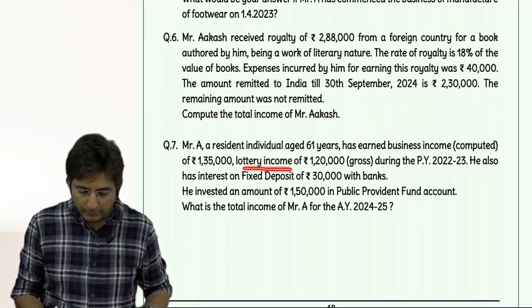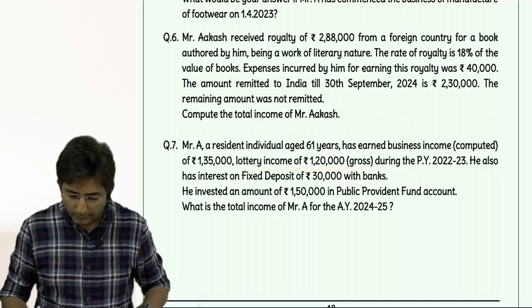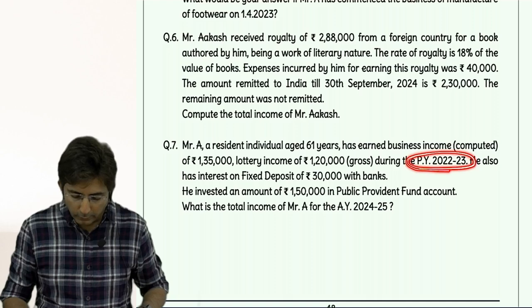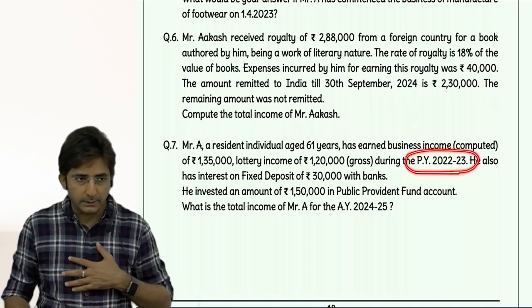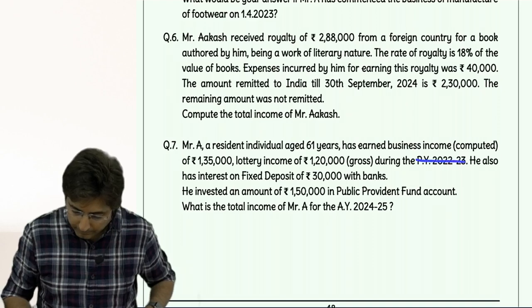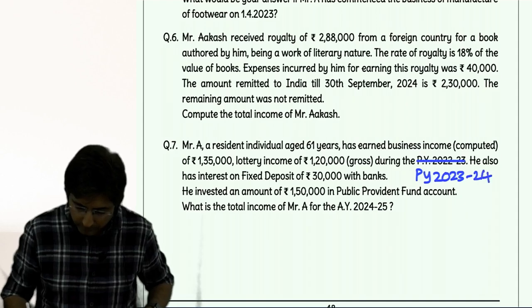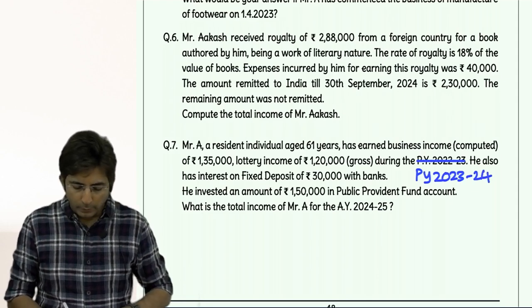And lottery income is winnings, 1,20,000. Wait, the previous year is wrongly written here. Did you realize the printing mistake? Our previous year is 23-24. So this is a misprinting. Okay, then he also has